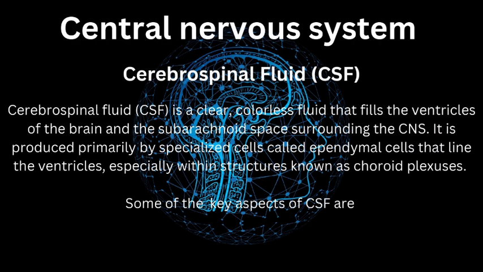Next is cerebrospinal fluid. Cerebrospinal fluid, CSF, is a clear, colorless fluid that fills the ventricles of the brain and the subarachnoid space surrounding the CNS. It is produced primarily by specialized cells called ependymal cells that line the ventricles, especially within structures known as choroid plexuses. Some of the key aspects of CSF are: